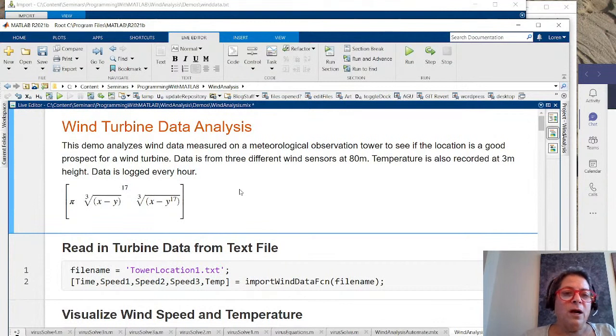Okay, so I'm back to the point where we want to read in the data, and I had showed you the import file 1.